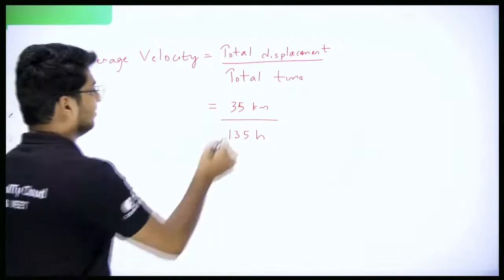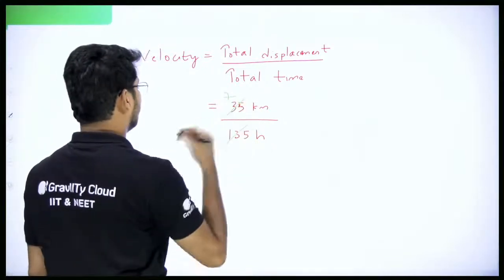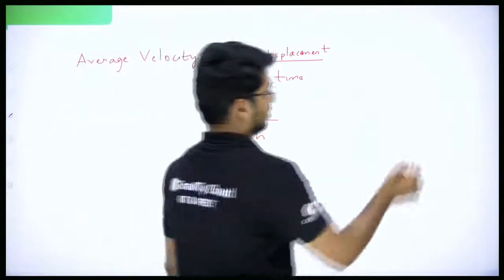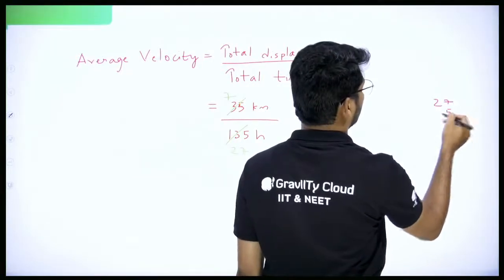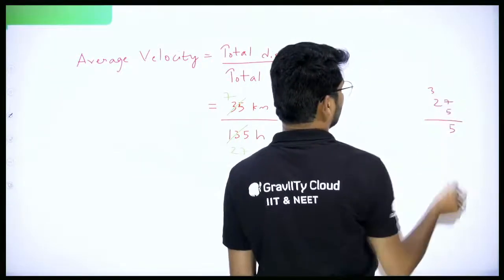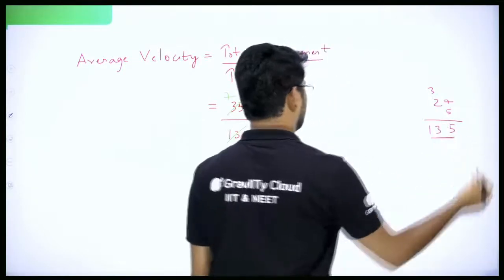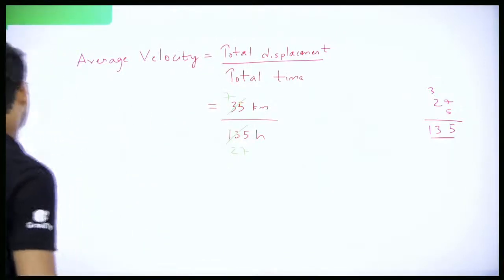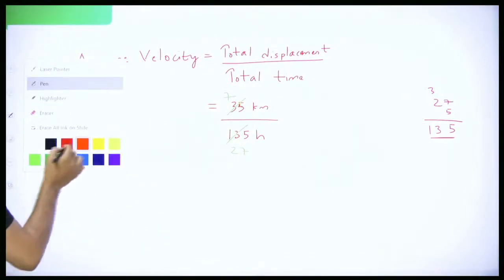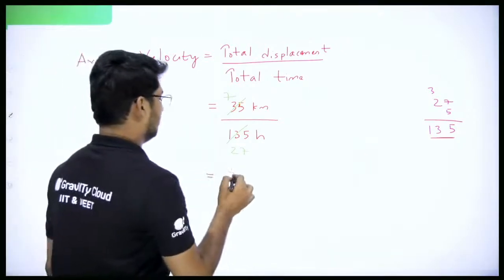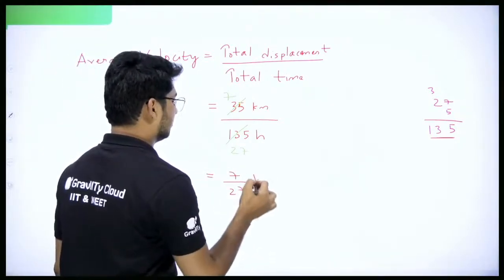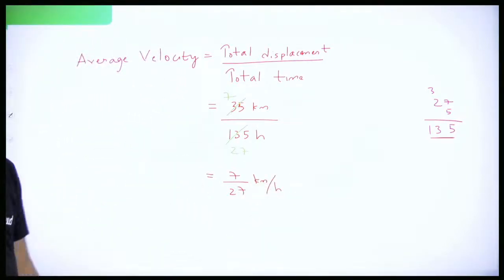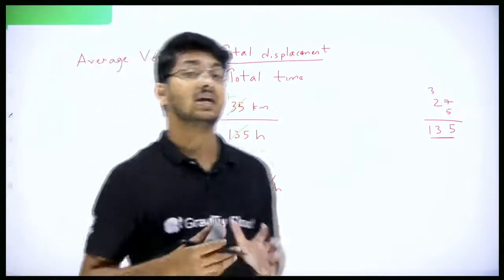Yes. 5 into 7, 35. 5 into 27, 135. Let me show that to you. 27 into 5, look at this. 7 5s are 35, 3 carry. 5 twos are 10, then 13, 135. Right, 27 into 5 is 135. So if you cancel them out, you get 7 and 27. You cannot cancel them more. So the correct answer here is going to be 7 upon 27 kilometer per hour. That's the average velocity. Understood? So that's how we find out average velocity.